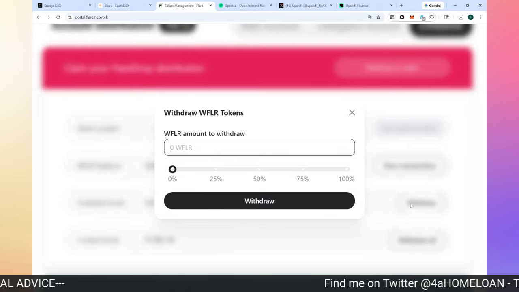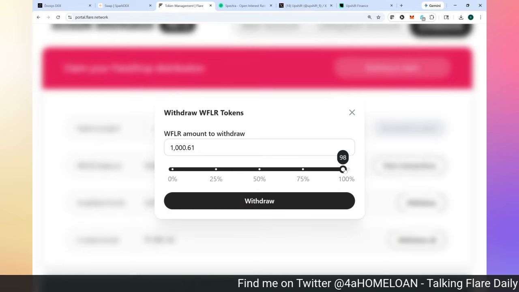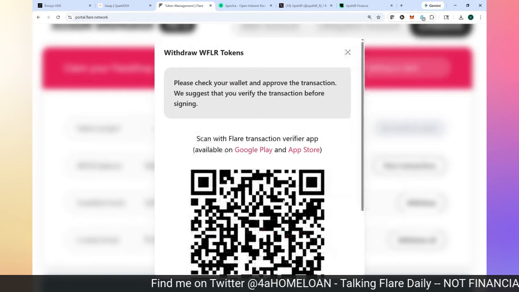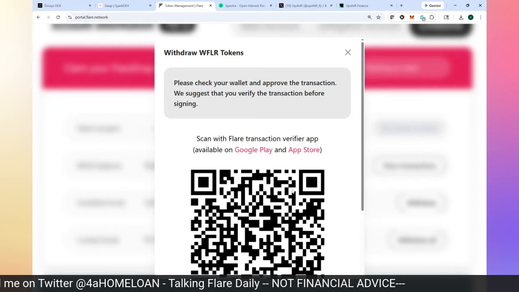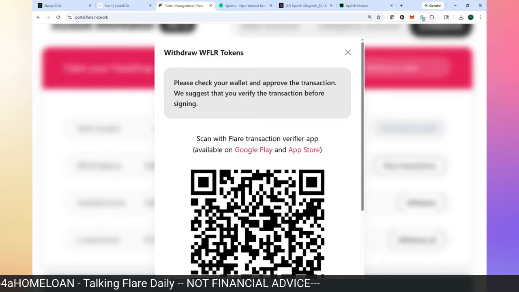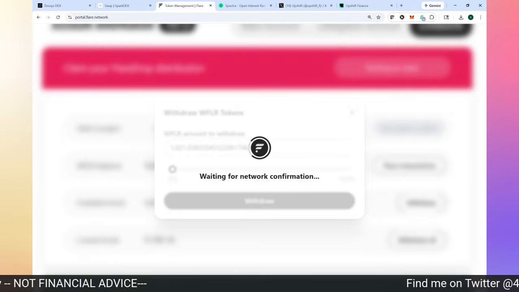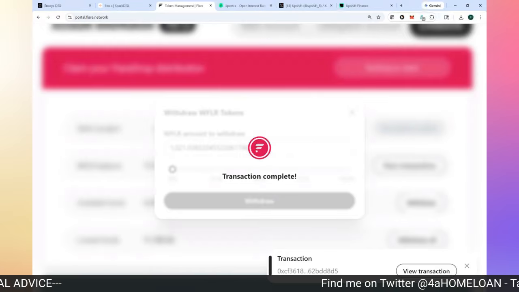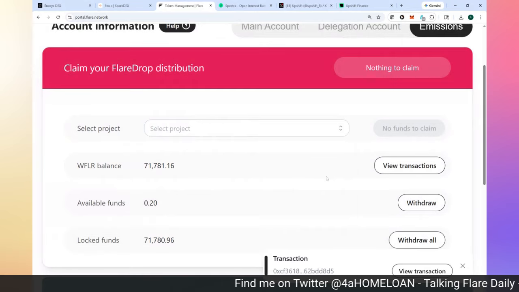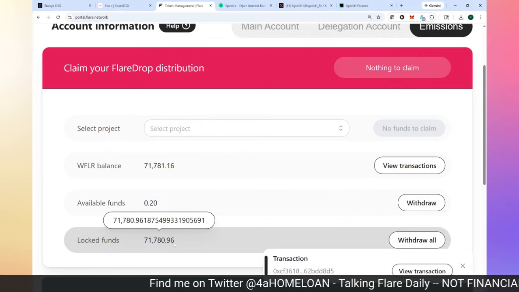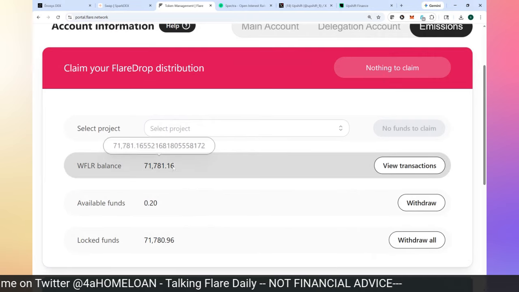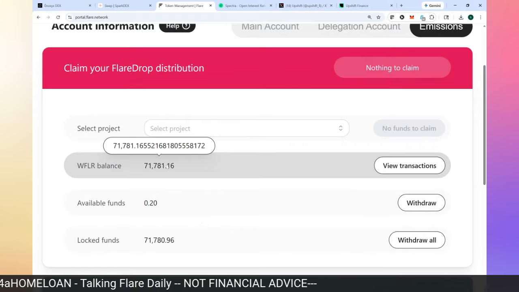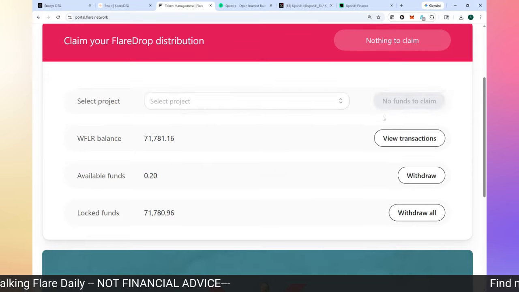So I'm going to go ahead and withdraw those out. Take 100% of those because there's no penalty if I get them as they are ready to be released. Otherwise, it's a 12-month window of releasing the token. So if you don't want to wait 12 months, then there's a 50% hit you're going to take on those tokens. So if I wanted to get all of these locked funds today, I would end up getting about 31,000 roughly, because I would take a 50% hit. But I ain't going for that.